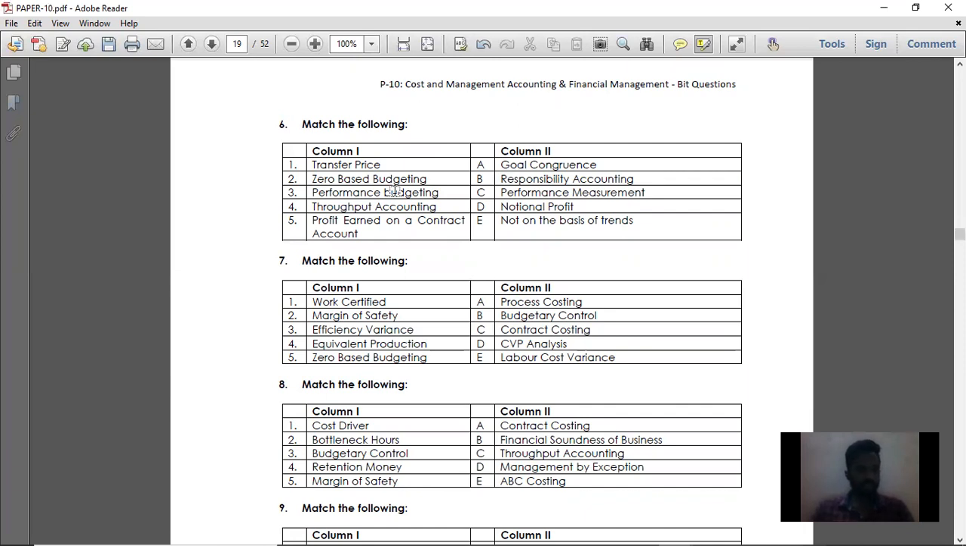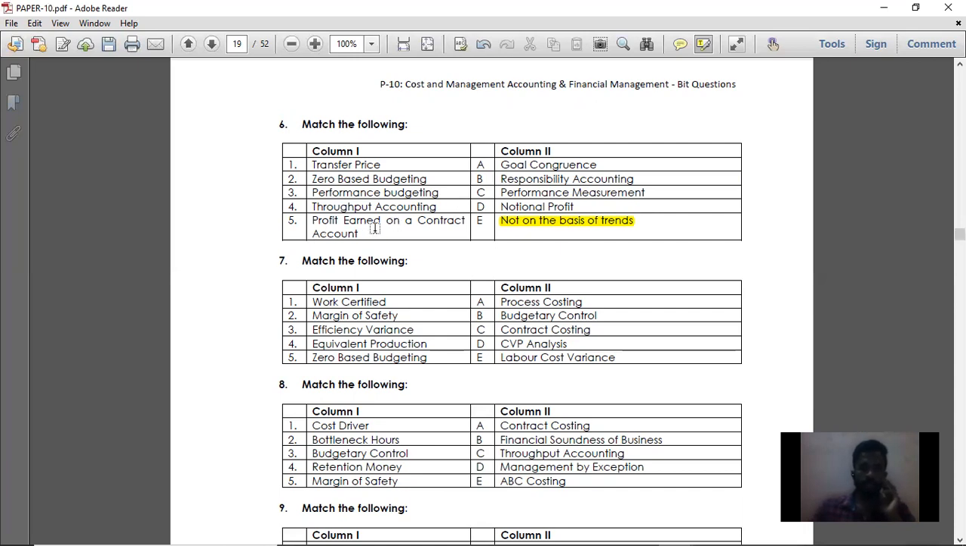Zero-based budgeting is basically for government department activities. So it is not on the basis of trends. Whatever is the present trend is not going to be adopted by zero-based budgeting. Then performance budgeting. Performance budgeting is used to measure the performance.